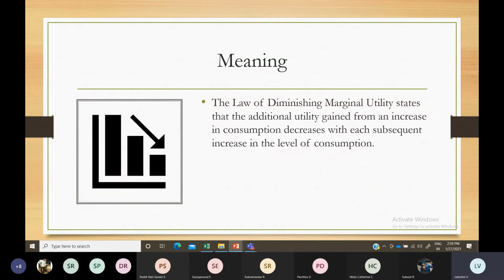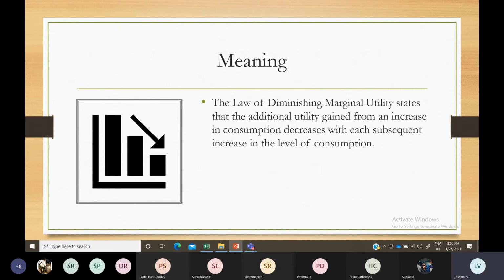The first topic we are going to discuss here is the law of diminishing marginal utility. What it states is that if you consume more and more, your marginal utility starts to decline. For example, if you are very hungry and have one plate of food, you feel utmost satisfaction, 100% satisfaction.